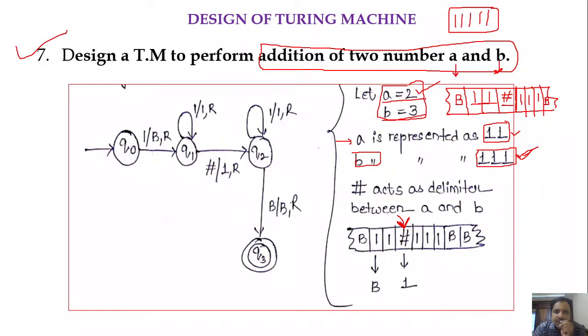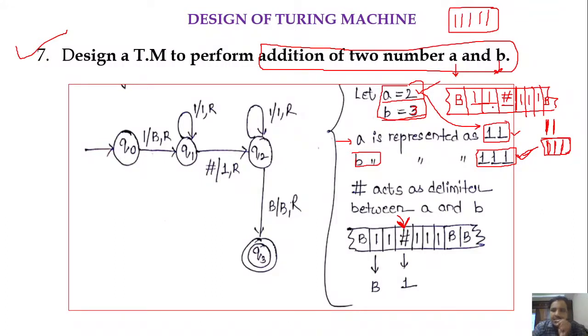So here, what does this format mean? 2 means how many ones are we going to have? 2 ones. Okay, so it is just representing 2 in terms of ones. Next, the b value is 3, so how many ones are required to represent 3 here? 3 ones. Okay, that is not actually a binary one, so we could say it is just a representation of the number in terms of the symbol 1. Okay, so 2 ones will be represented as the number 2, 3 ones will be represented as the number 3, right? So like this we have to consider.